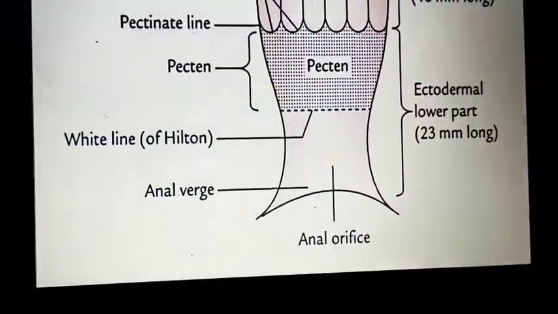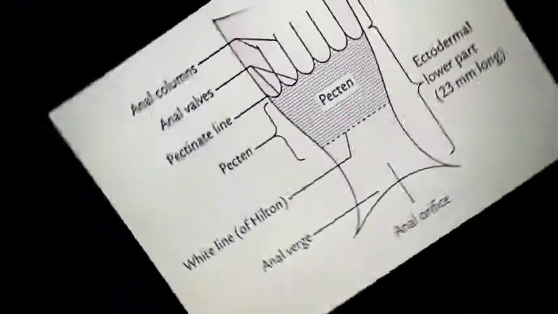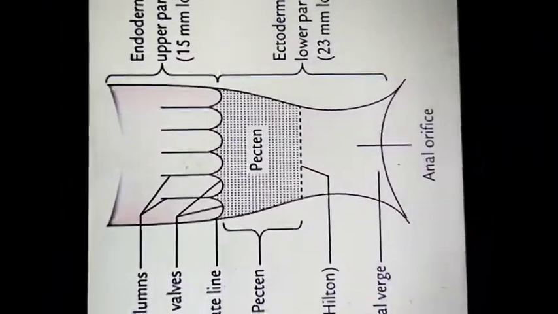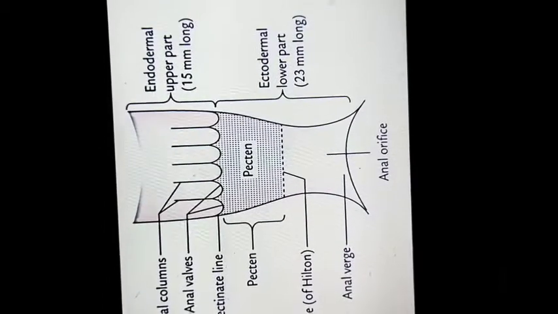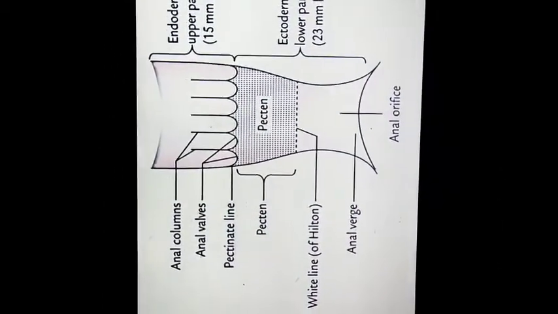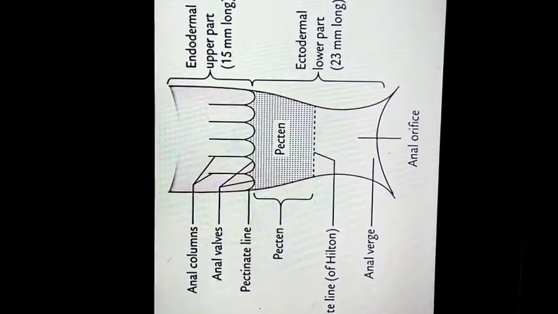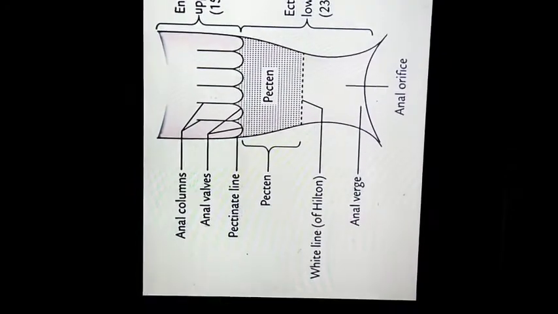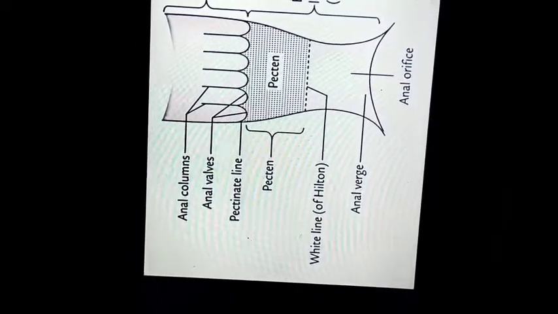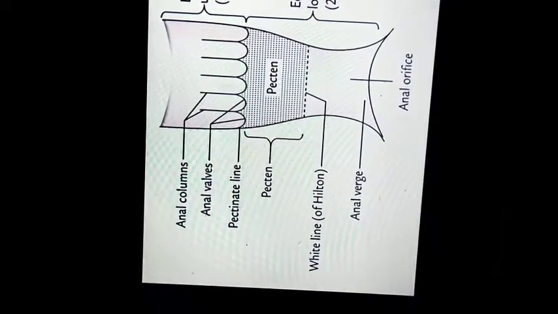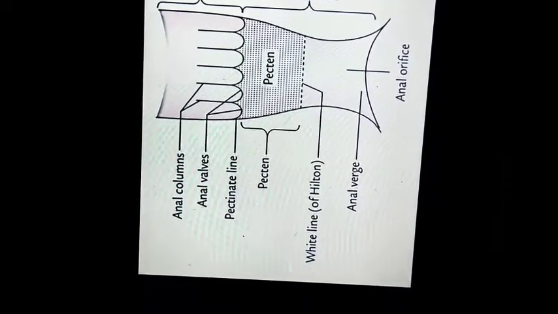Now go for the dimensions. In this picture you can understand the lengths. The endodermal upper part is 15 mm in length. The middle part, from the pectinate line to the white line, is 15 mm. From the white line to the anal verge is 8 mm.